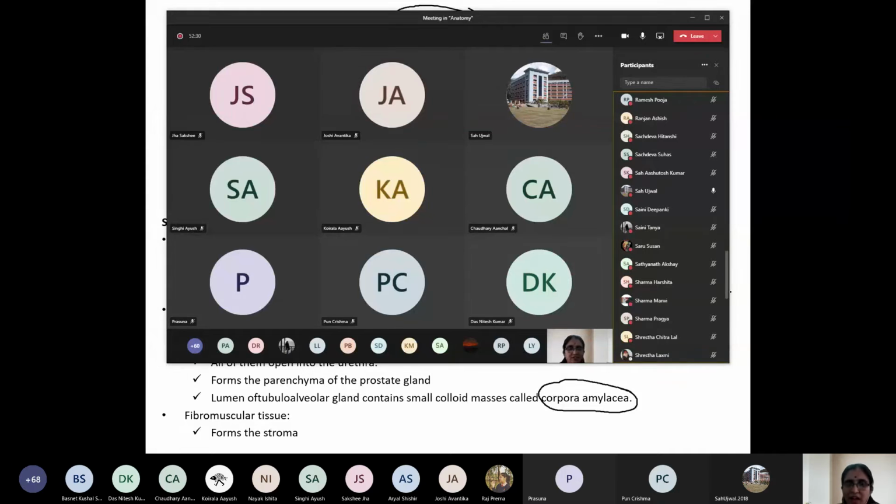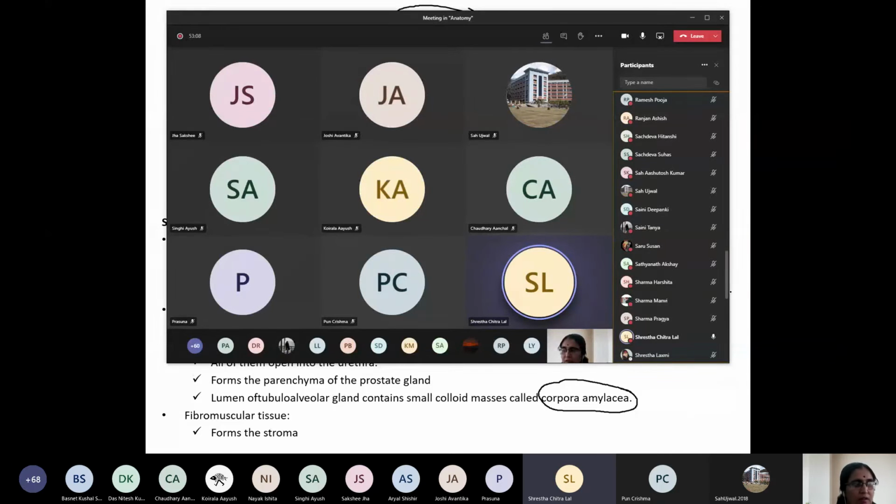Chitralal Shrestha, can you describe the surgical lobe of the prostate? Yes, ma'am. The surgical lobe of the prostate consists of 5 lobes: anterior, posterior, two lateral, and median lobe. The anterior lobe is behind the pubic symphysis and in front of the prostatic urethra. The median lobe is just behind the prostatic urethra, in front of the ejaculatory duct, and in front of the prostatic utricle.